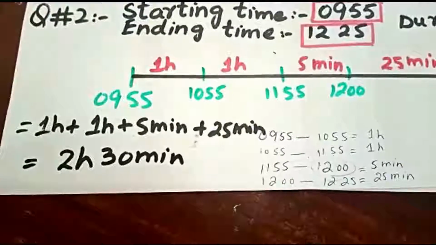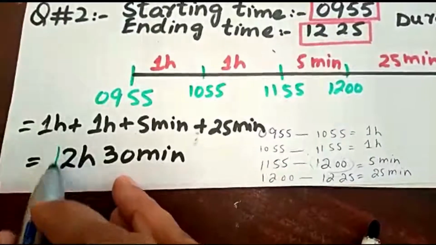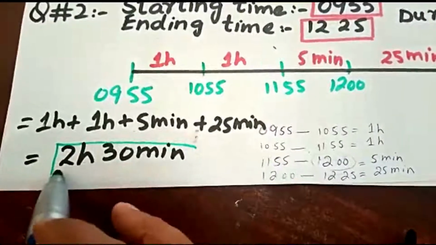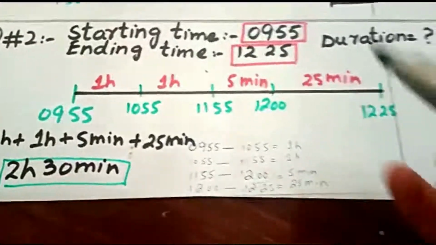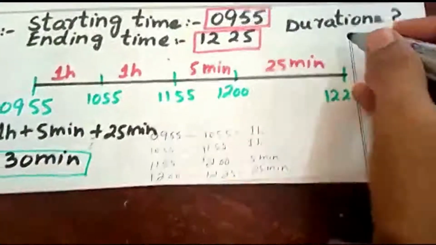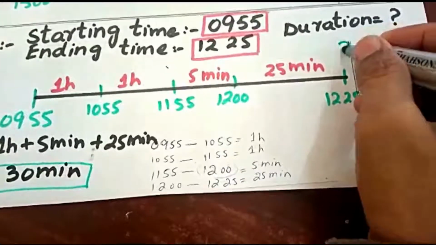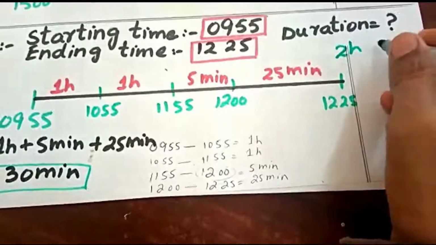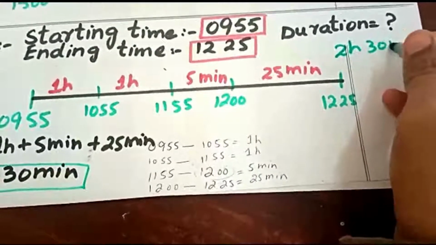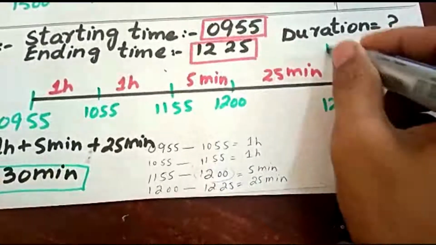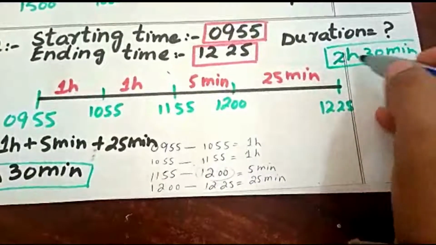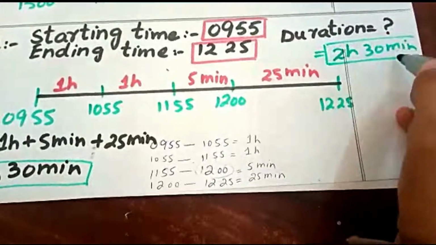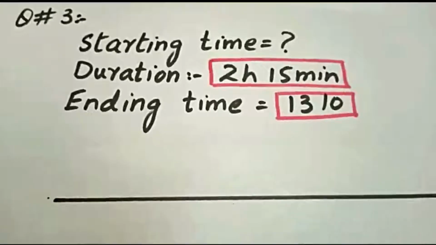Then, beta, it is our answer of duration. Okay, then our duration should be what? Our duration should be 2 hours 30 minutes. Okay, our answer for duration is 2 hours 30 minutes.